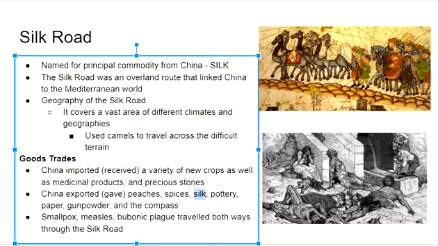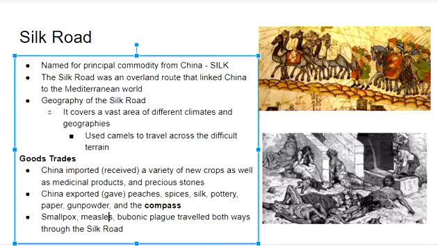Pottery, paper, gunpowder is going to be a large export for China. They actually tried to keep gunpowder to themselves, but eventually the recipe for gunpowder will get out. And finally, the compass is going to come from China. Once again, going along with that technology for sailing, that's going to be a key role from China.